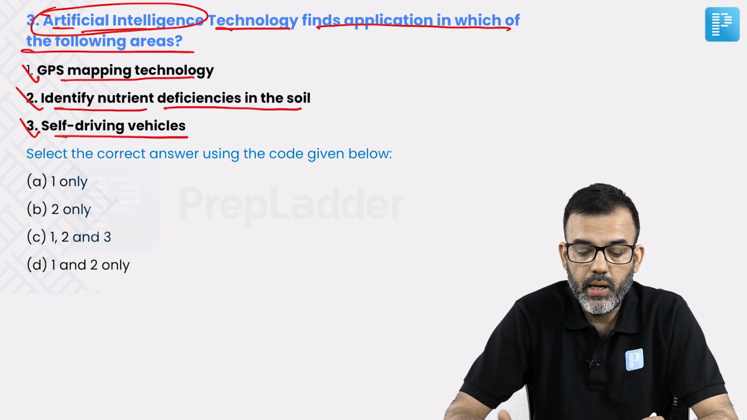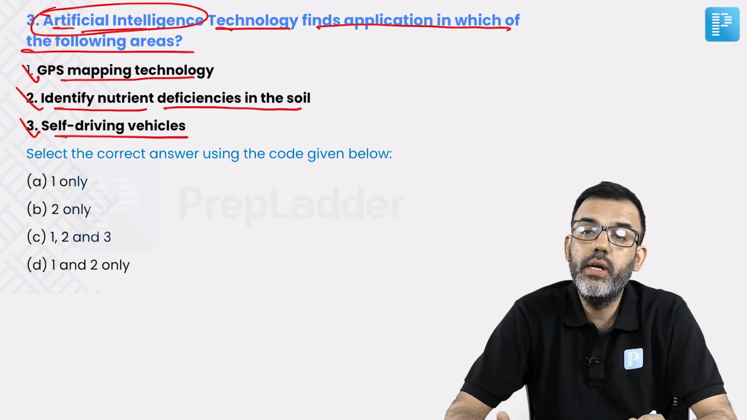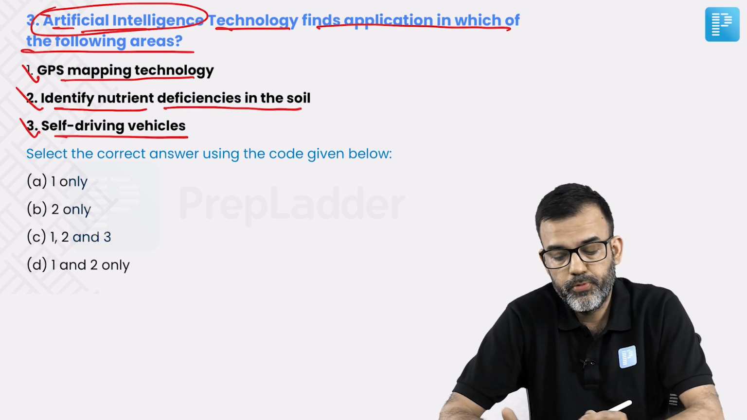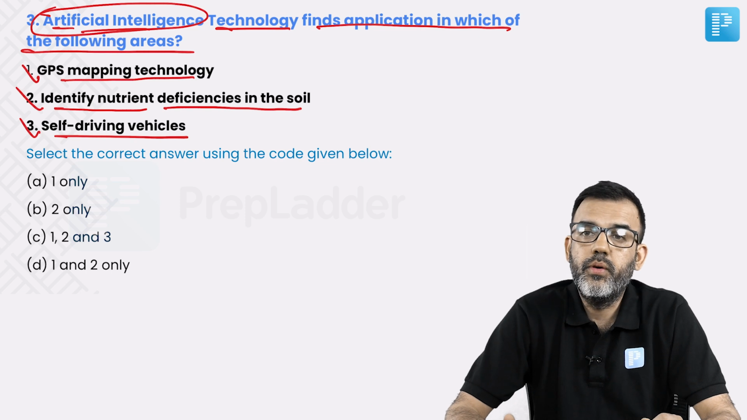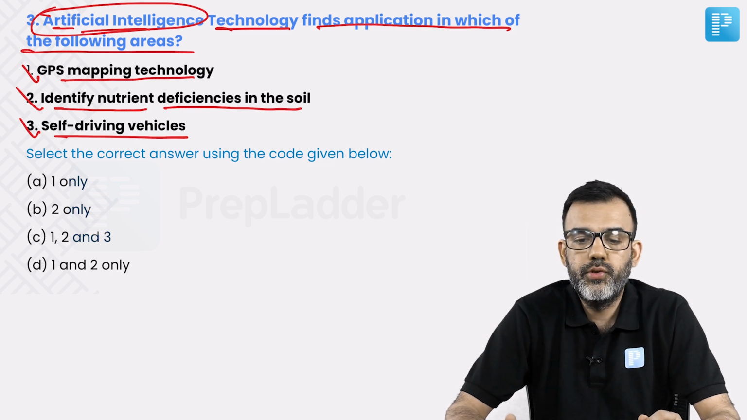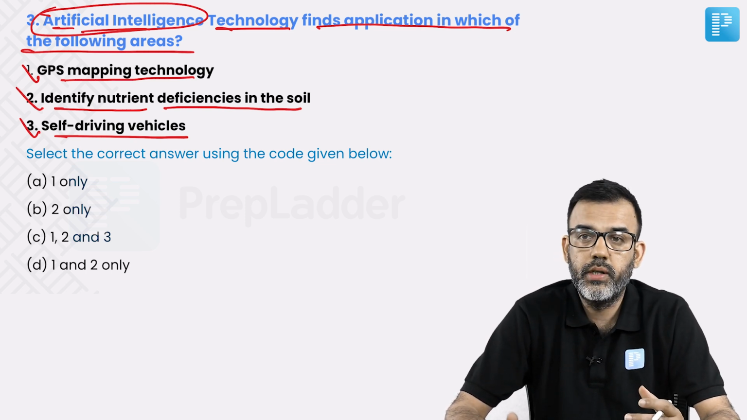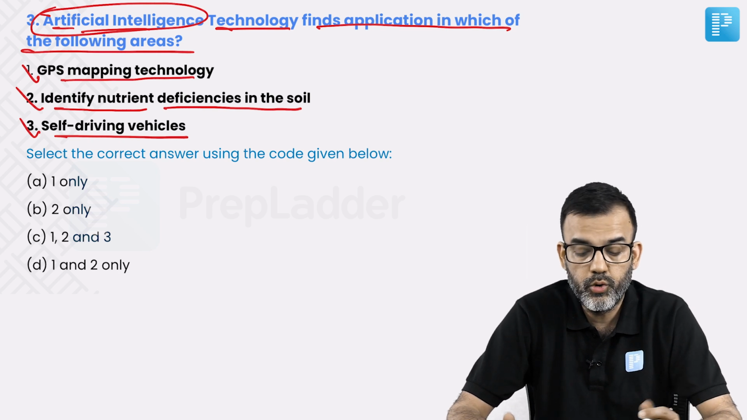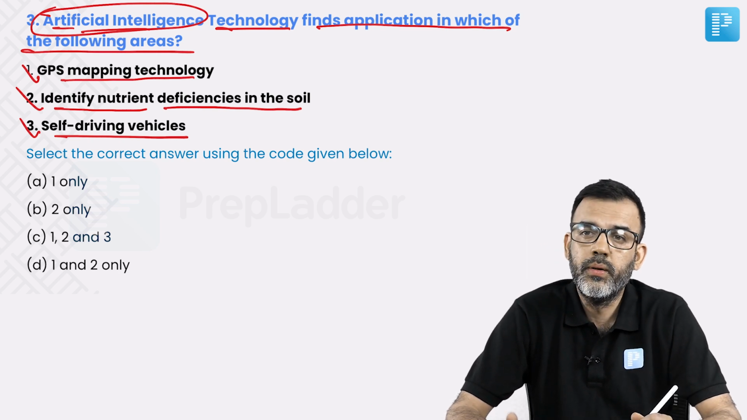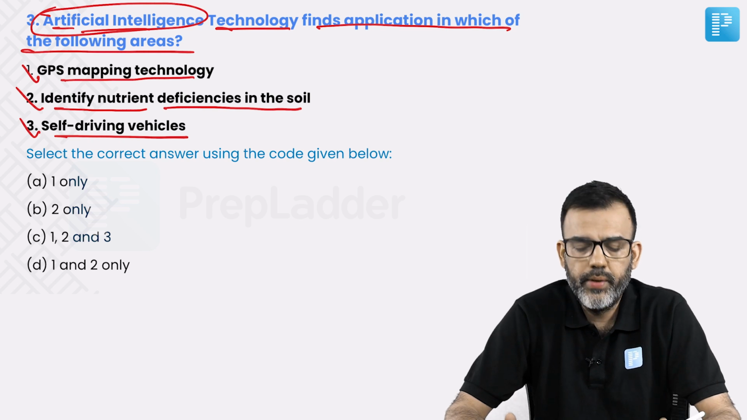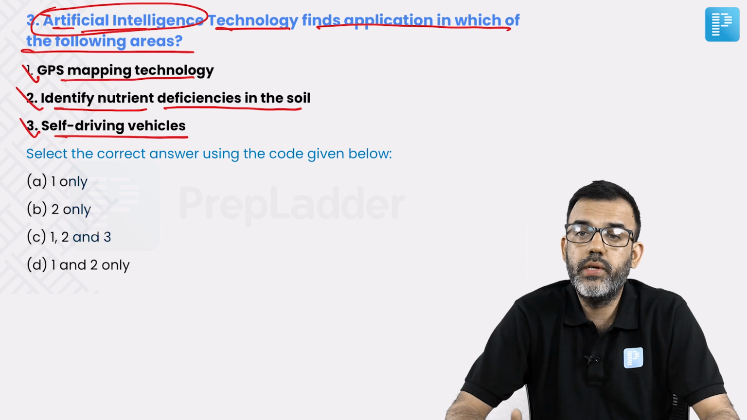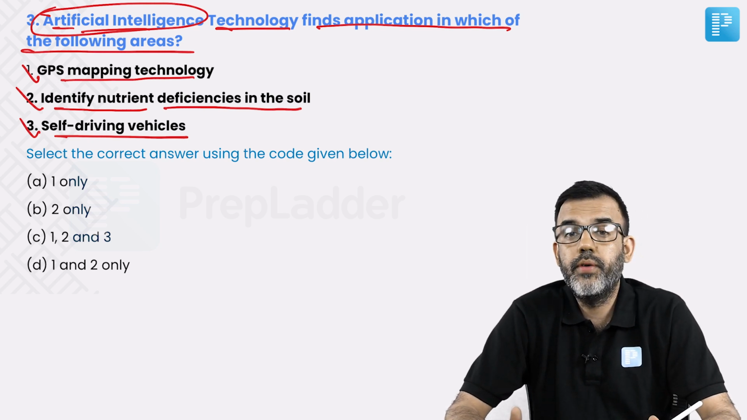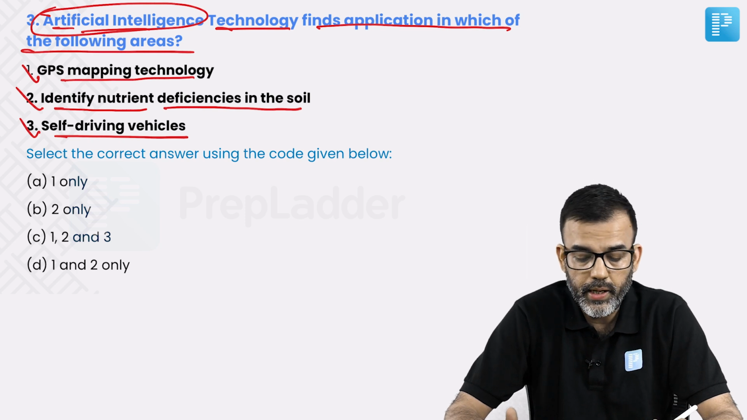The second option, identifying nutrient deficiencies in the soil. So this is with regard to agriculture. Can we use artificial intelligence to identify what are the nutrients which are missing in the soil? And the third is the futuristic self-driving vehicles which Google and many other such technological giants are trying to develop. These self-driving vehicles are also using AI.